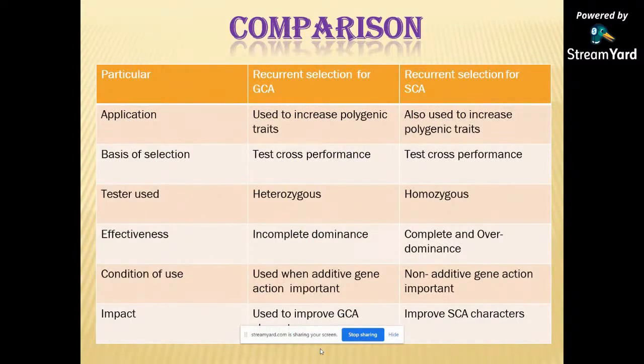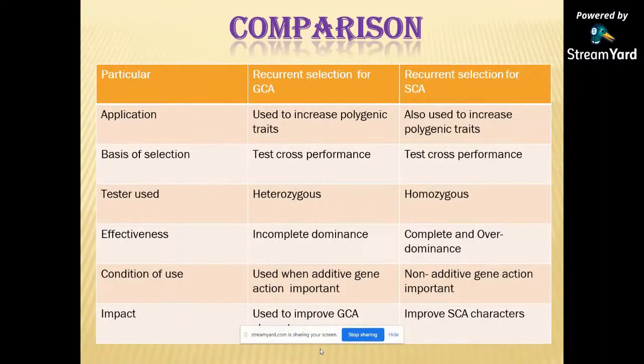Comparison of the recurrent selection for GCA and SCA. The application is to improve polygenic traits. The basis for selection is the test cross performance. The tester used in recurrent selection for GCA is a heterozygous tester, and in recurrent selection for SCA a homozygous tester is used.